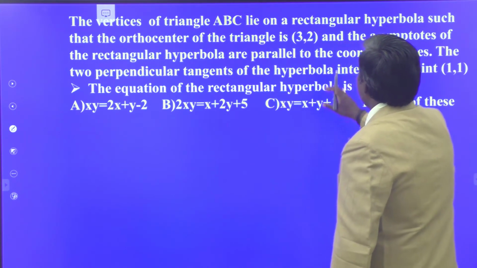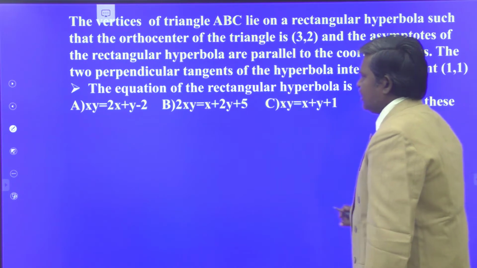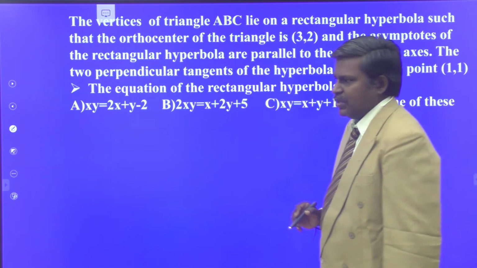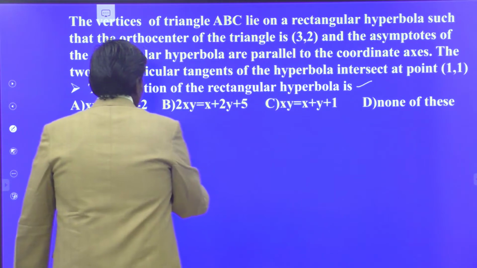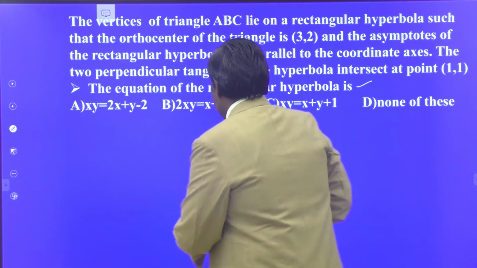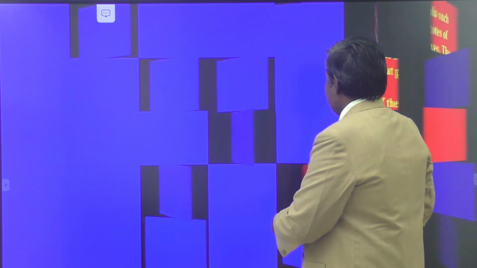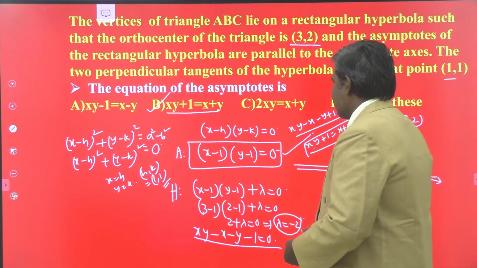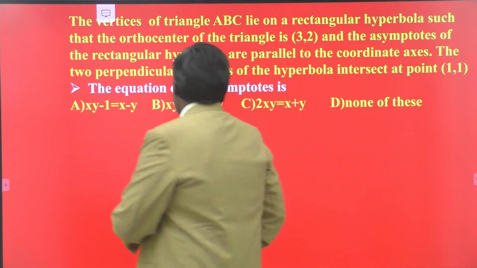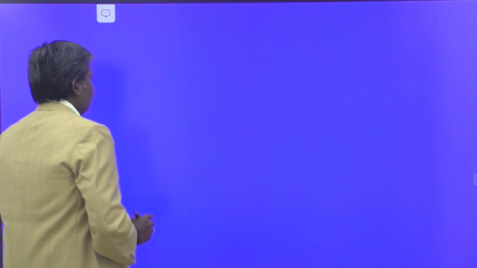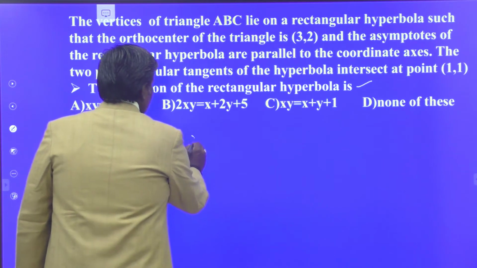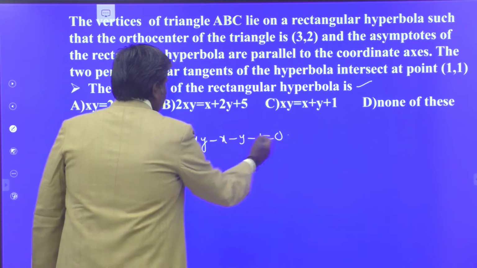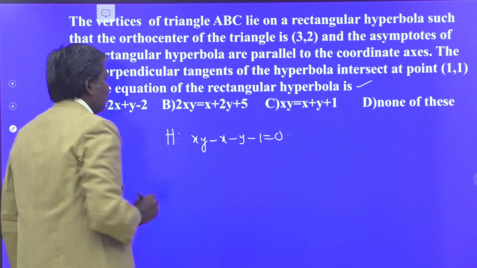So the vertices of the triangle ABC, same story. The question is, what is the equation of the rectangular hyperbola? Earlier we already did that one. What is that equation? This is xy minus x minus y minus 1. xy minus x minus y minus 1 equal to 0 is the equation of the hyperbola.